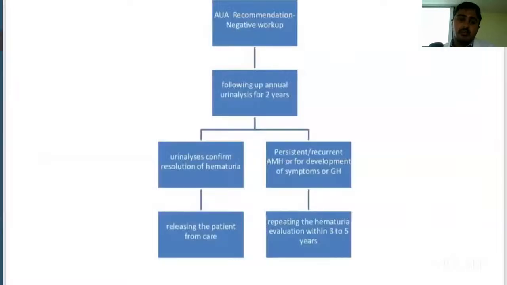Now, how do you follow up if there is a negative initial workup? If there is a negative initial workup, you need to follow up with annual urine analysis for 2 years. If the urine analysis confirms resolution of hematuria, you can release the patient from your care. If it is persistent, you need to reevaluate this patient, and the patient should undergo the complete evaluation according to the patient profile.